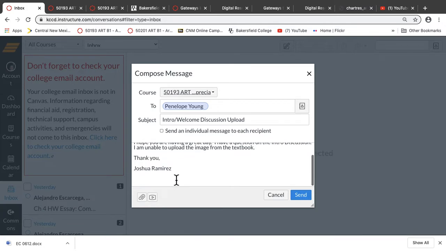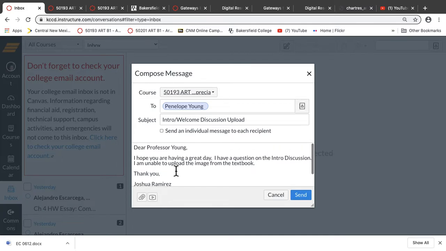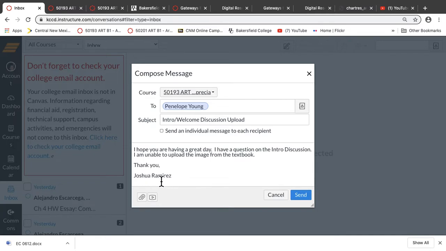But I only have your name as it is registered in the course. So if it's different at this point from what you have registered with Bakersfield, please let me know. And you're going to unfortunately have to say that in every email. You're going to have to write the name that you wish to be called and then put, Josh Smith, if that was your name that you were changed to. I know guys, when they get married, don't usually change your name, but that's an example, okay?